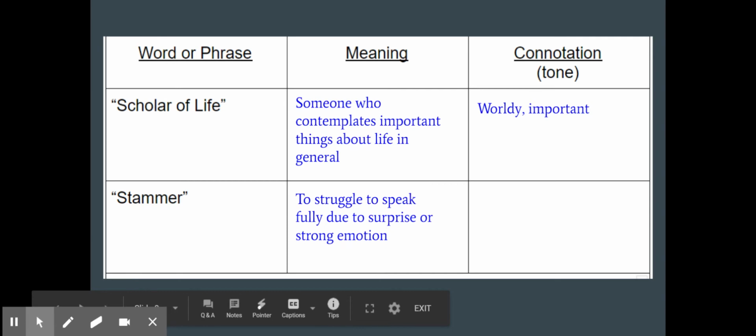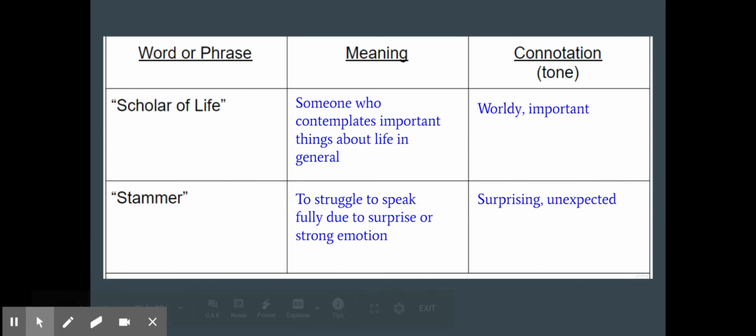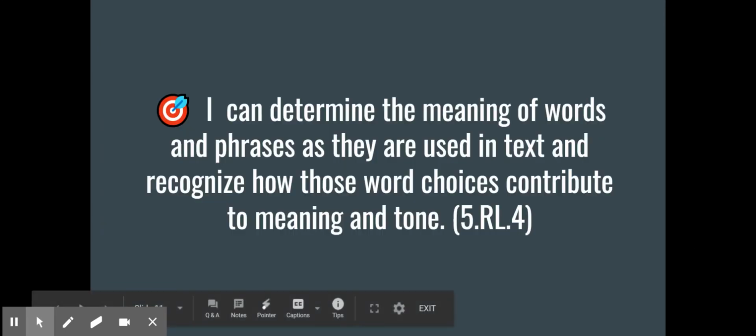So what does stammer mean? Well, I can infer that stammer means to struggle to speak fully due to surprise or strong emotion. And so what's that connotation? Surprising, unexpected. He did not expect this to happen. All right, so once you make sure that this is down, let's go ahead and hit that second part of our learning target.